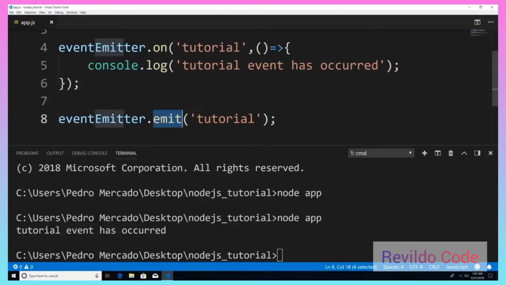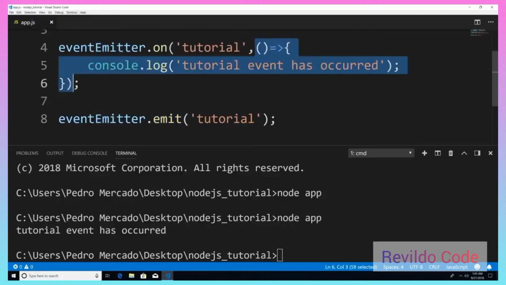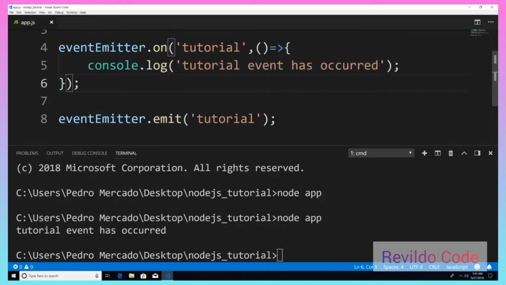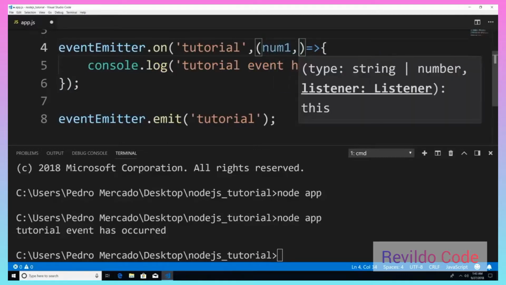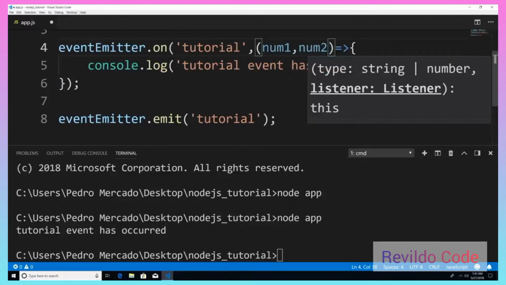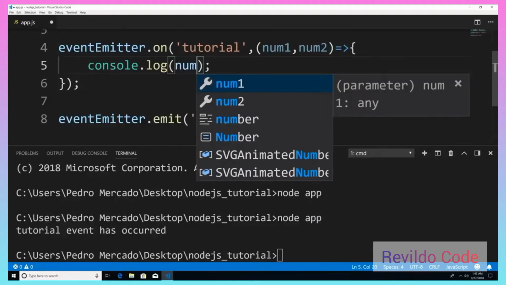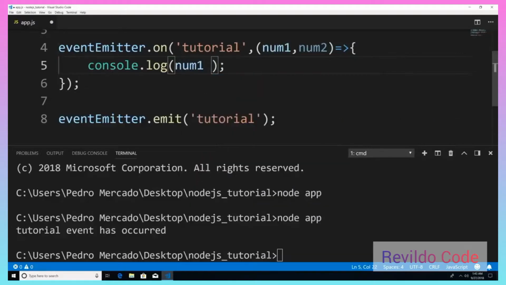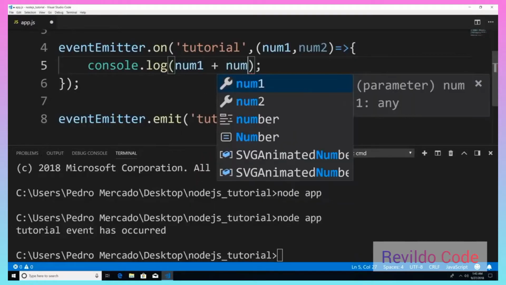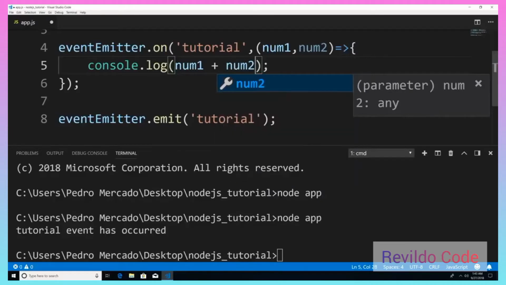So now what happens when we actually want this function to have parameters? Well, I could give it parameters, so I could say num1, num2. And just for argument's sake, so just to show on the console, we're going to print out the sum of num1 and num2.